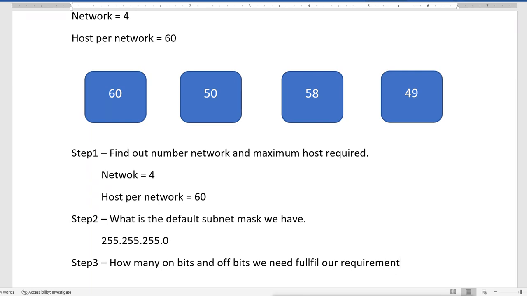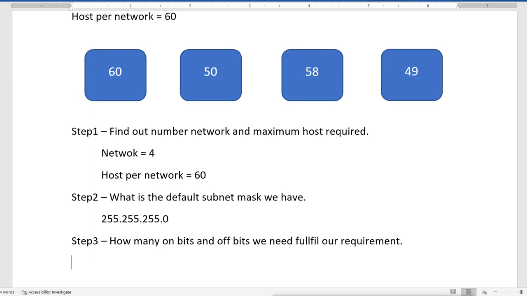Now we know that we need what? Because we need 4 networks, that means we need 2 raised to 2, so we need 2 bits. We need 2 on bits. So we get 4 networks.